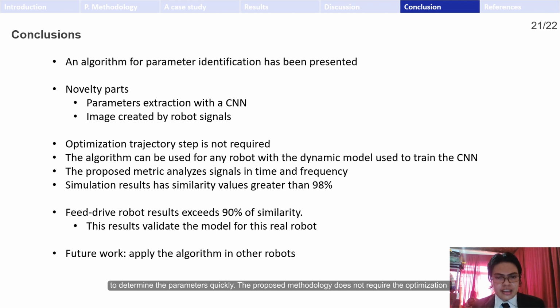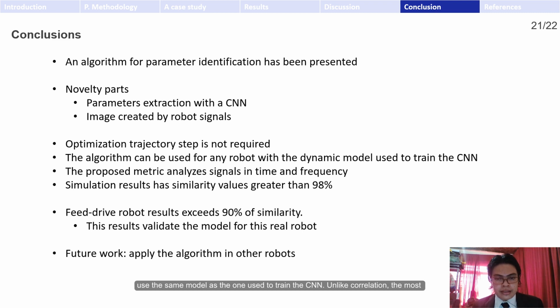The proposed methodology does not require the optimization step of a trajectory performed by a robot. Therefore, once the CNN is trained with the dynamic model of a specific type of robot, the algorithm can identify the parameters of any robot that uses the same model as the one used to train the CNN.